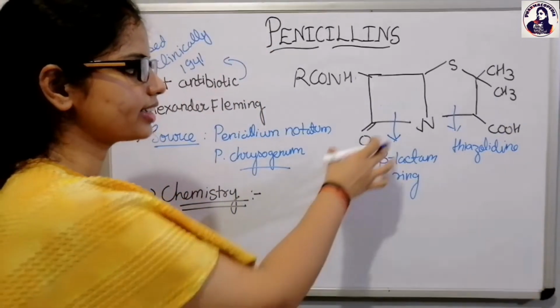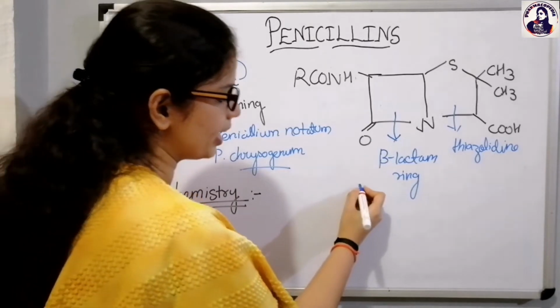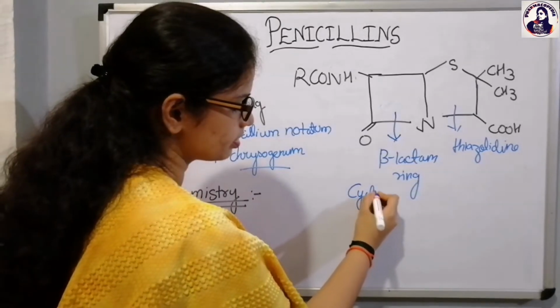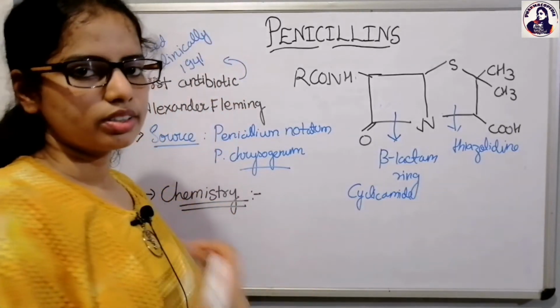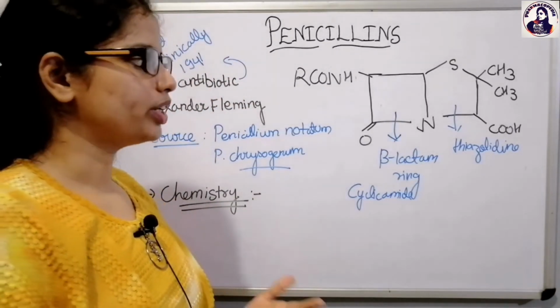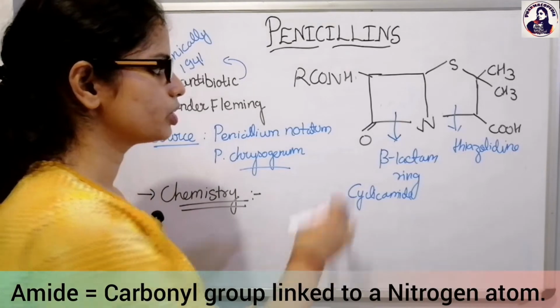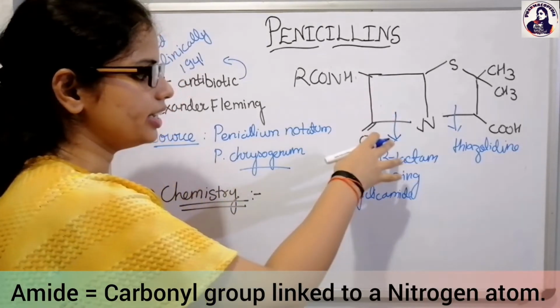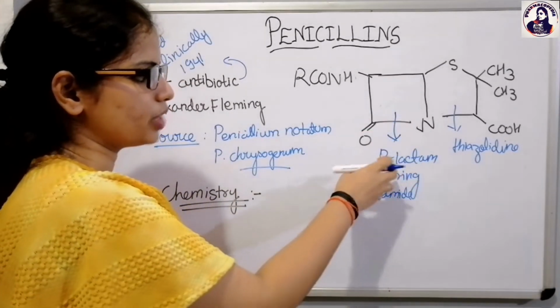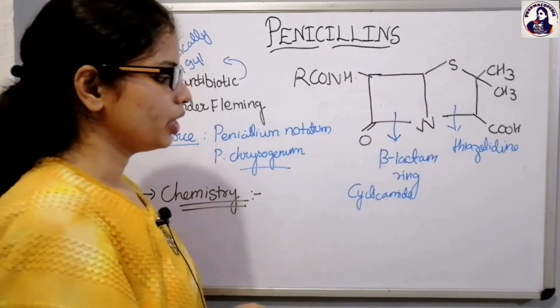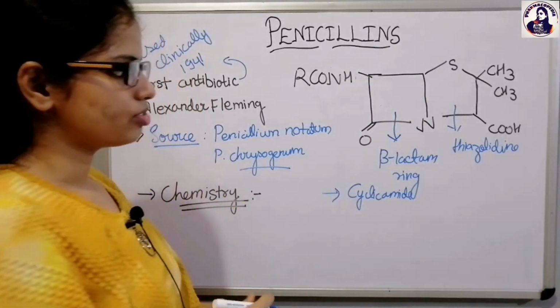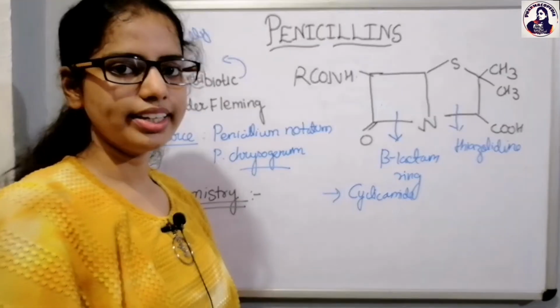You can say that this is a cyclic amide. Why so? Because amide is what? CO, that is C double bond O, NH. So the beta-lactam ring is a cyclic amide because the amide is in a cyclic structure. When you look at its structure, it consists of the carboxylic group.